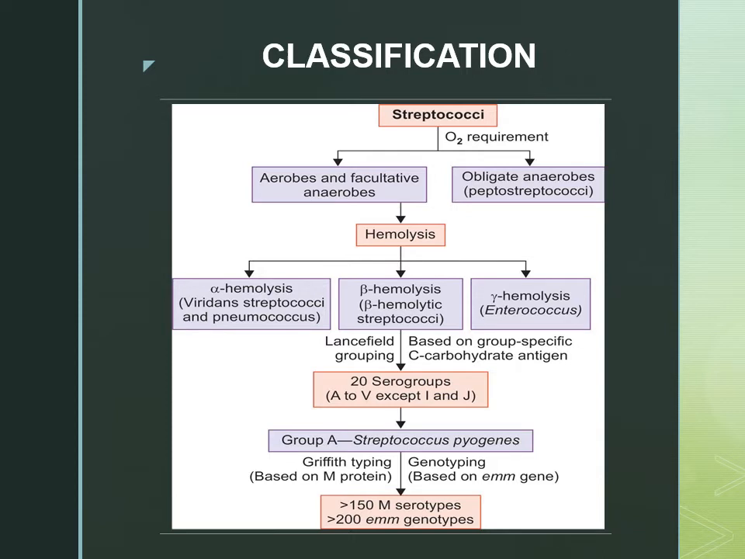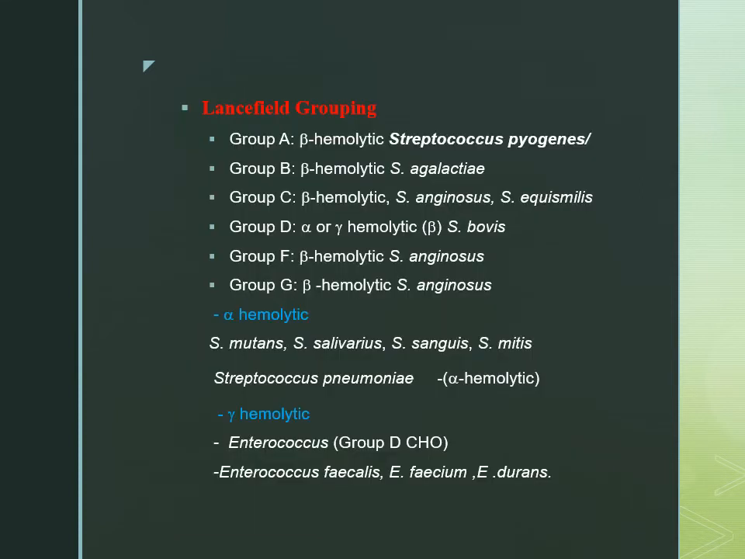So this is also another MCQ. Griffith typing is on the basis of M protein. Lancefield grouping is on the basis of C carbohydrate antigen. So these are the certain examples. I have already told you about these.